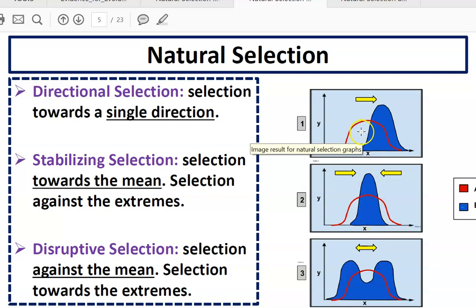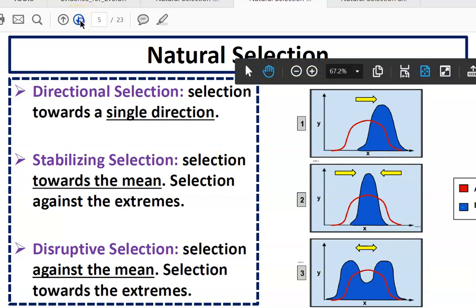In directional selection, you have a population that starts off with one trait, and then it ends up with a different trait. We're going to go through different examples of these types of selection. Disruptive selection is selection against the average. It starts off with this red curve, but it ends up being the blue curve. One extreme version of the trait and the other extreme version of the trait are both favored in this type of selection.